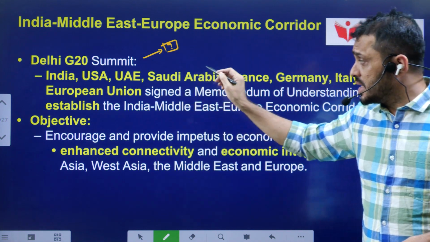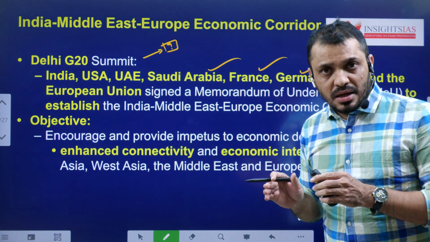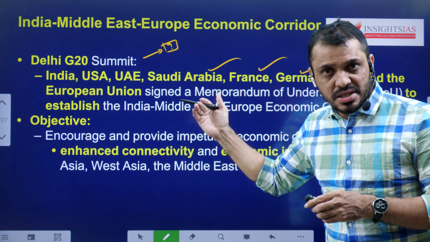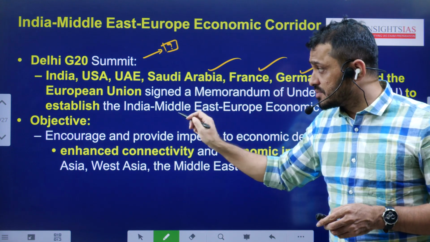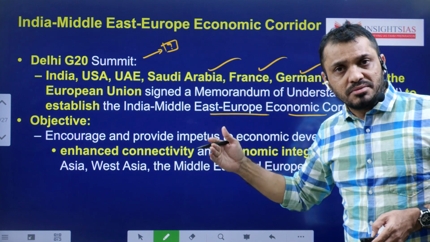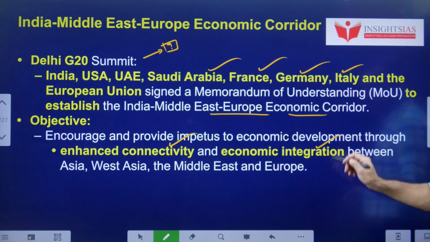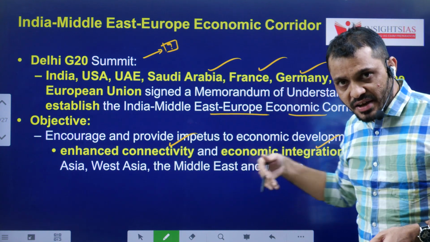India, USA, UAE, Saudi Arabia, France, Germany, Italy, and the European Union. All these bodies or agencies as well as nations signed a memorandum of understanding which created this particular corridor. What is the main objective? The main objective behind this corridor is enhanced economic connectivity as well as economic integration between the various parts of